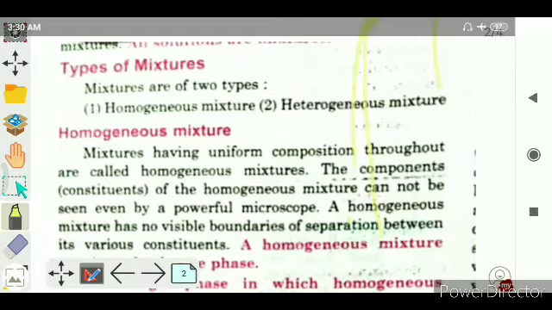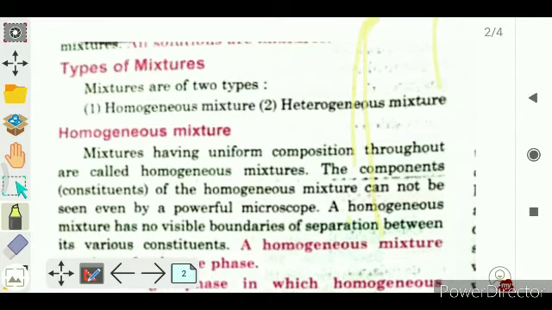In the previous video, we discussed that the matter around us can be classified on the basis of purity and impurity, into pure substances and impure substances, and we discussed the pure substance and impure substance.